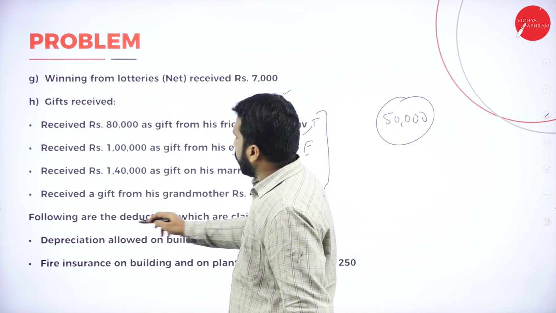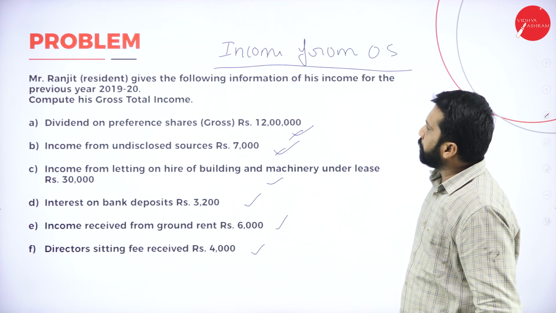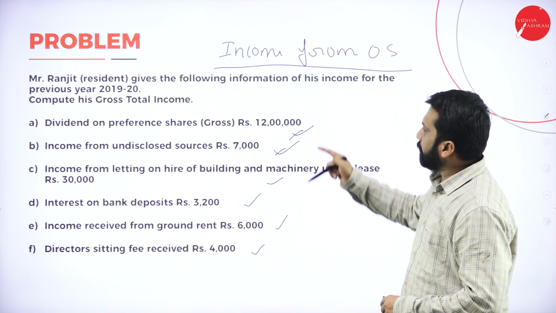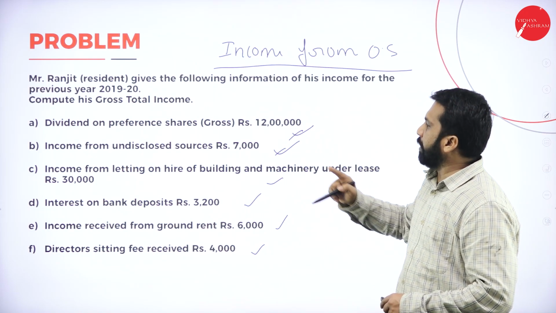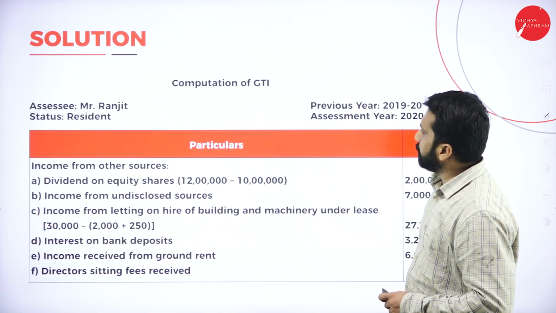Then, the following are the deductions available. At the end, you have all this deduction. You are supposed to do what? Income from other source from this. If it is gross, same value. Net 100 by 70. See?